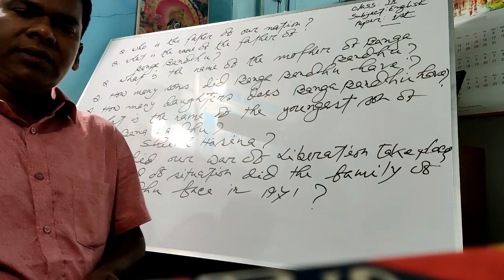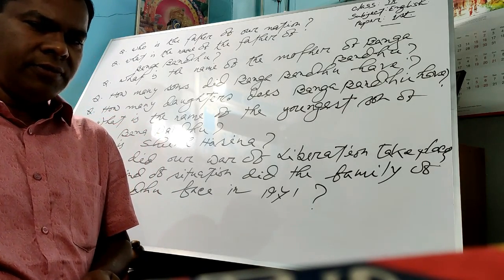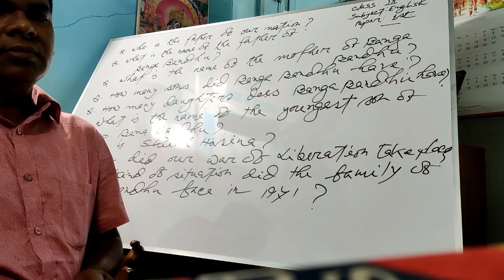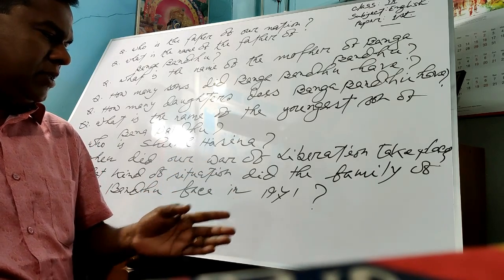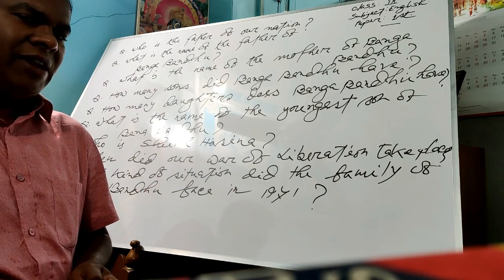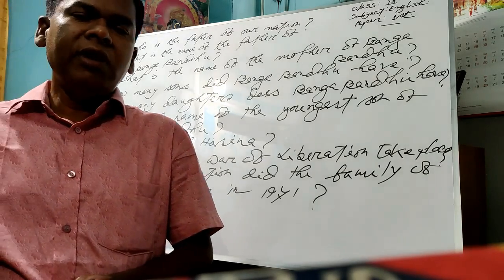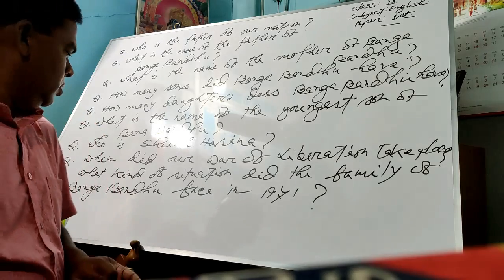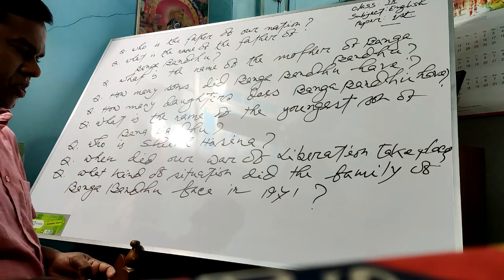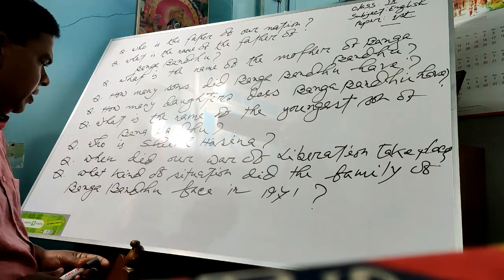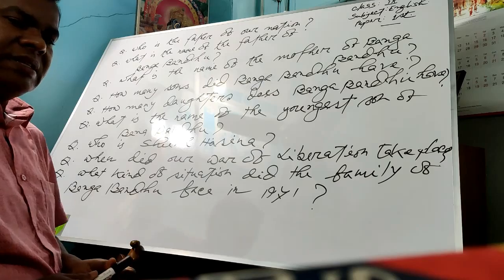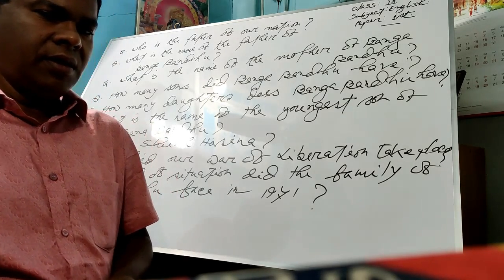Was the secession very enjoyable? Not at all. In that moment, that means in the period of the War of Liberation in 1971, the family of Bangabandhu had to face or went through very difficult situations. Okay?